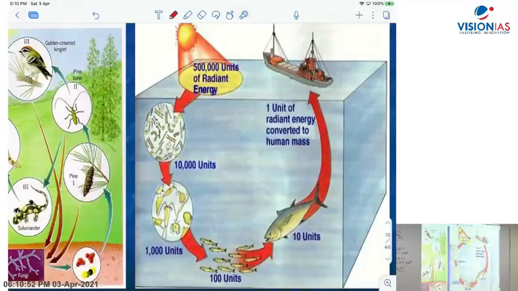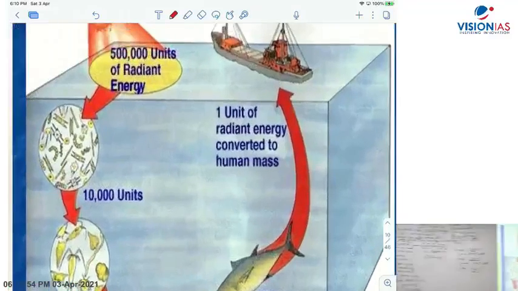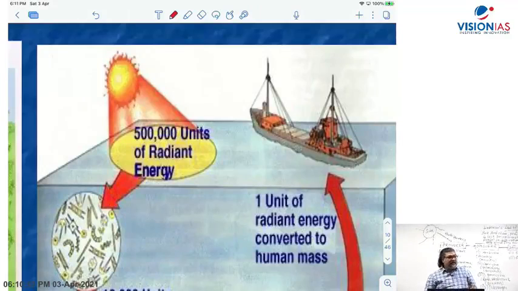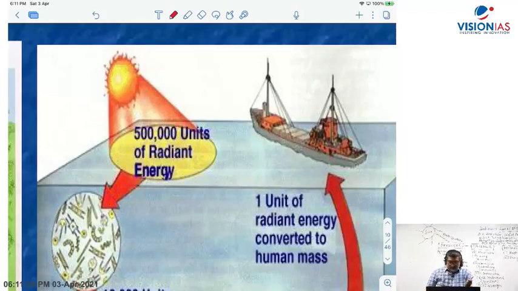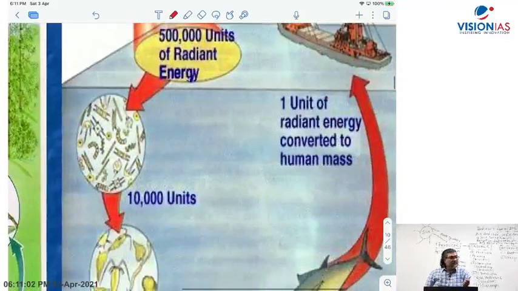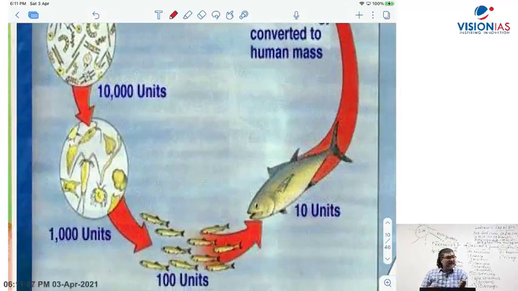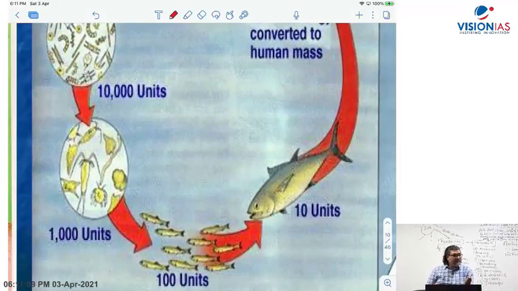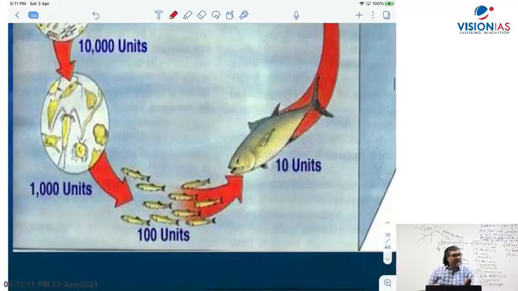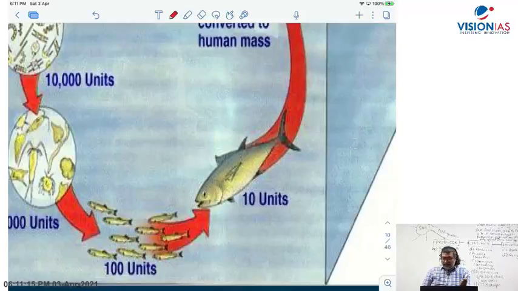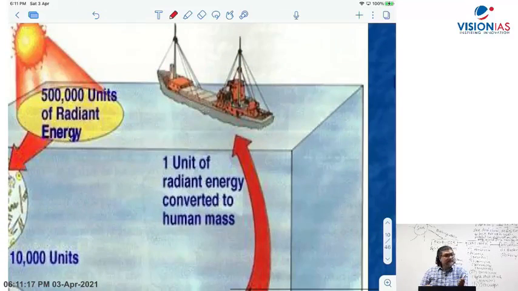There is a food chain. The radiant energy from sunlight, 5 lakh units, is taken by diatoms, 10,000 units. Then it goes to the zooplanktons, phytoplankton eaten by zooplanktons, 1000 units. Small fish, 100 units. Big fish, 10 units. And then it is eaten by humans. We catch the fish and we eat it.